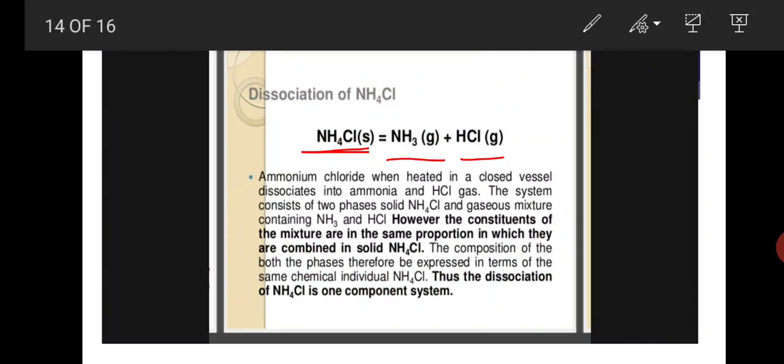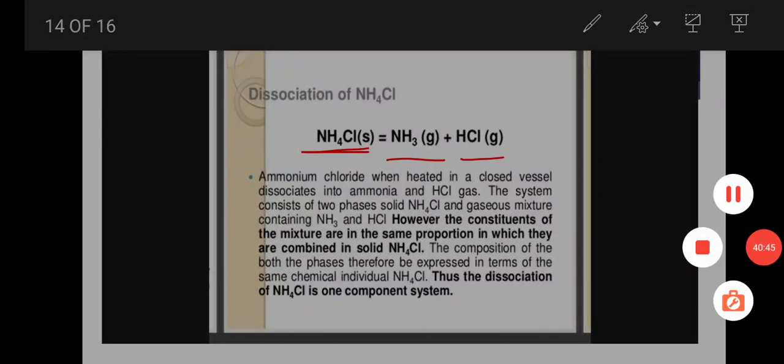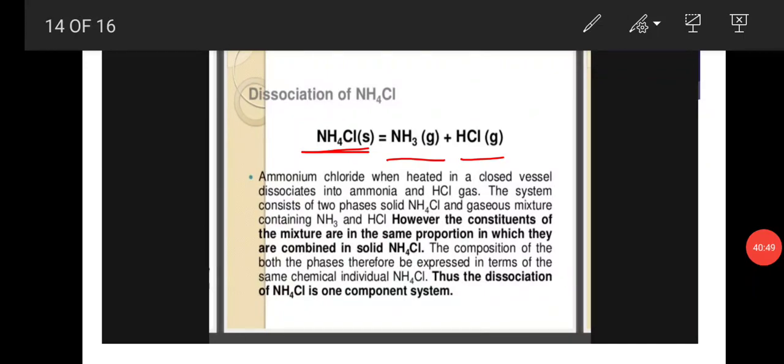Next is the dissociation of ammonium chloride. When ammonium chloride is heated, it dissociates into ammonia and HCl gas. The system consists of two phases, solid ammonium chloride and a gaseous mixture containing NH3 and HCl.